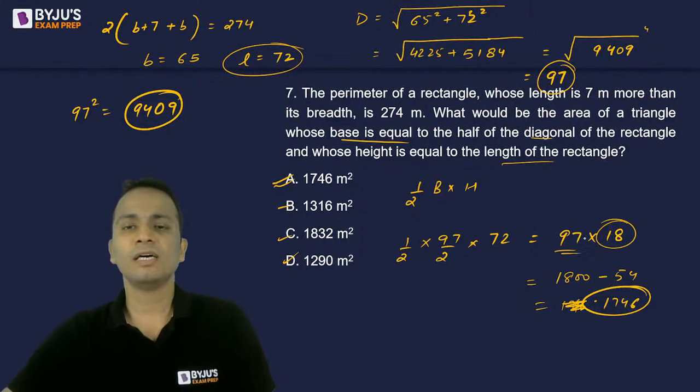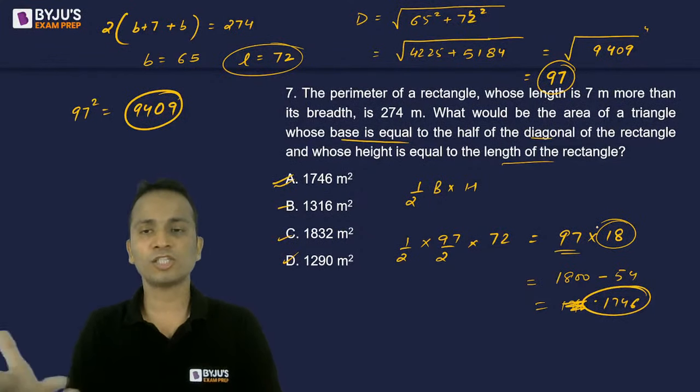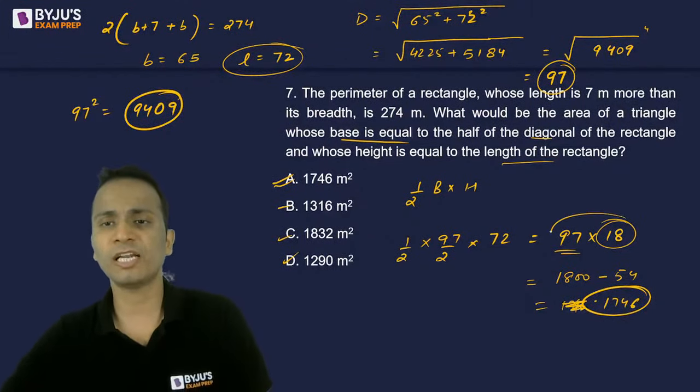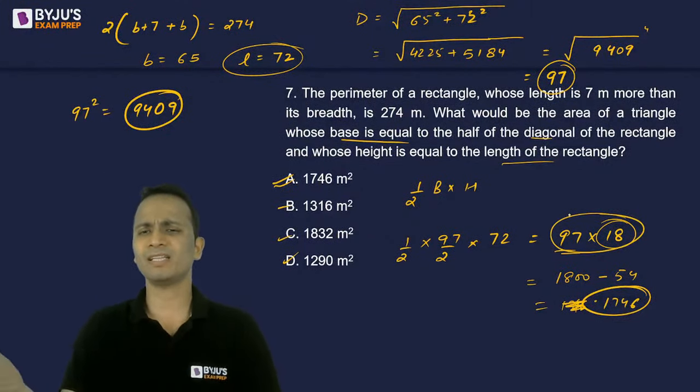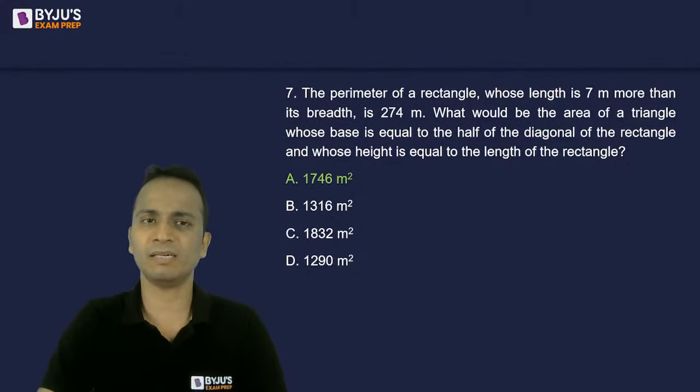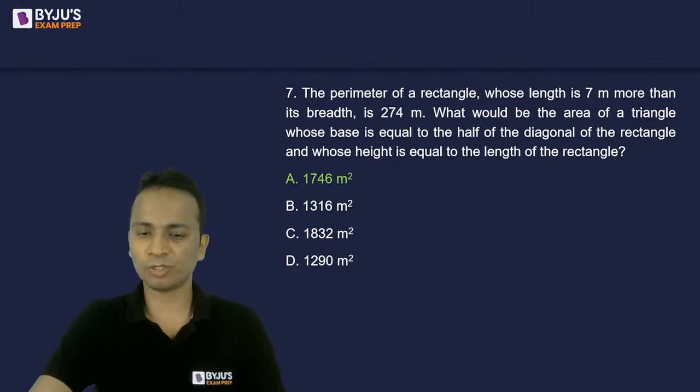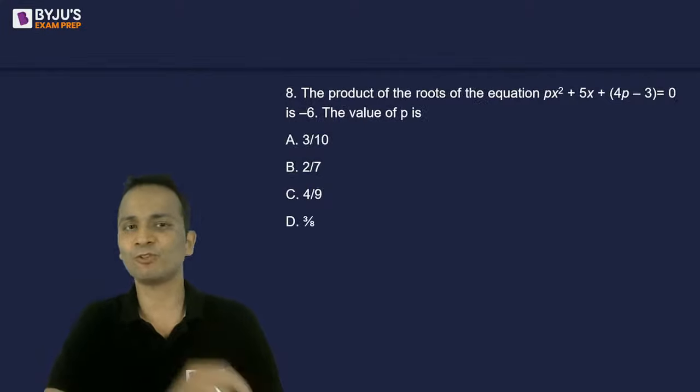So 18 you can search for. Once you have reached here, now you can search for the multiples of 18. Otherwise, it's simple to multiply these numbers as well. So the correct answer is option A, that is 1746.